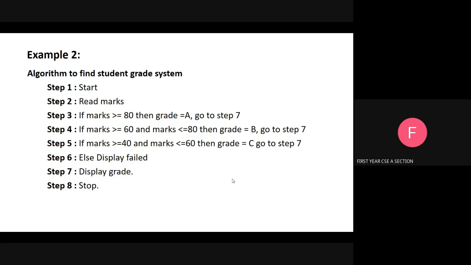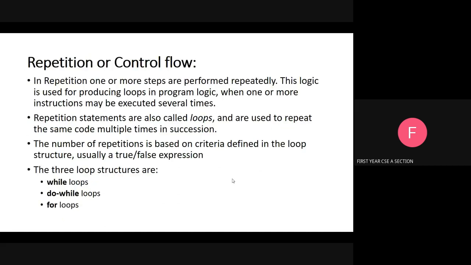Else, suppose all the conditions are false. Next, display failed. Okay, the student has failed. Below 40 marks means the student has failed. Next one, repetition or control flow.